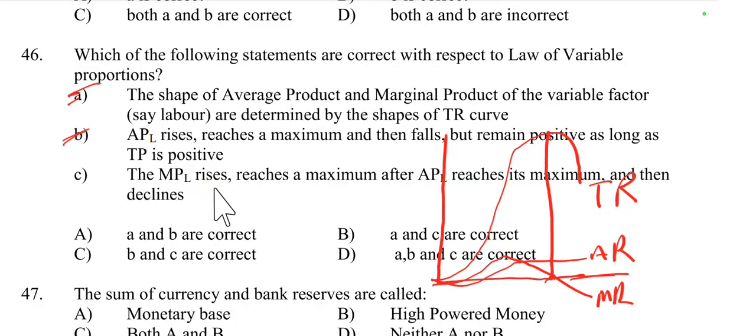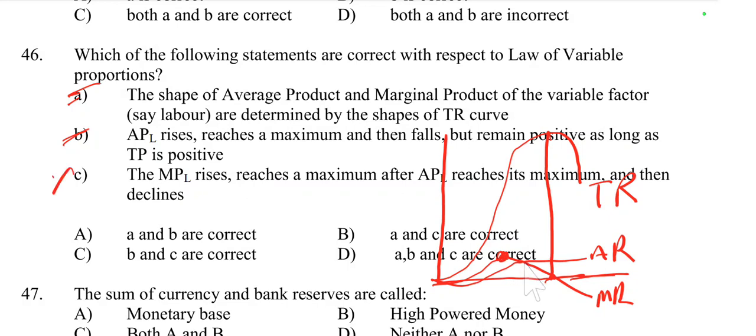Then, MPL, marginal product of labor, rises and reaches a maximum, and after APL reaches its maximum and then declines. No, here the maximum point of MPL is before the APL, or the maximum point of the MR curve is before the AR curve.